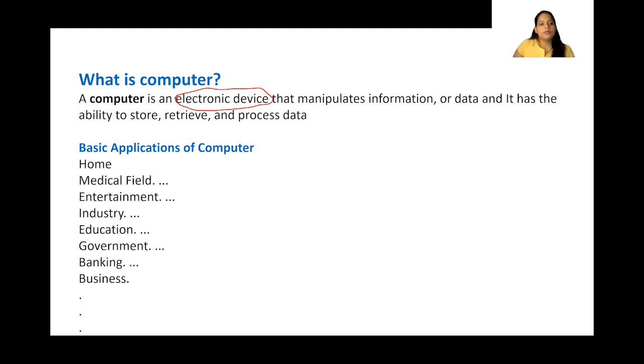So what is a computer? Computer is an electronic device which manipulates information. Whatever data we give, we perform certain operations, which in other words we say manipulated, and it has the ability to store. Whatever calculation it does, it can store it and retrieve. It can take out that information if at all you need it, and it can process the data. It can process as in performing certain operations or performing certain calculations. So a computer is an electronic device that manipulates information or data, and it has the ability to store, retrieve, and process the data.